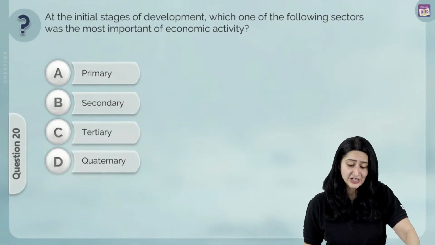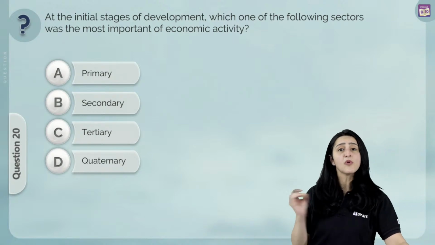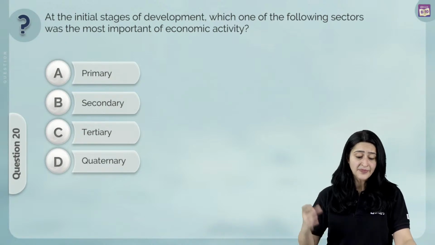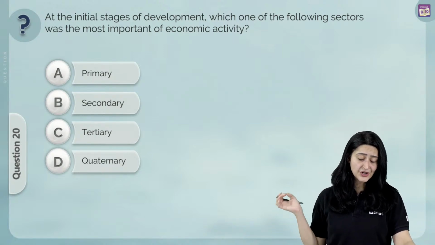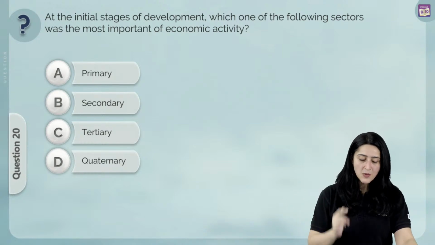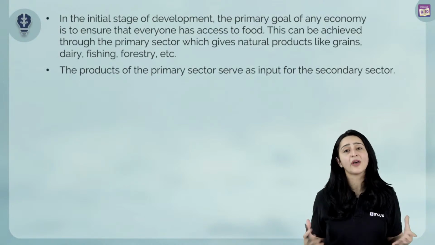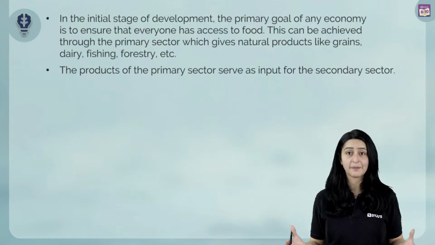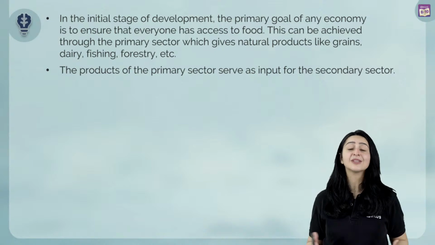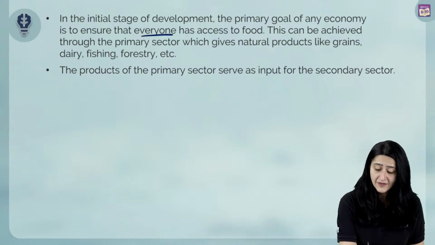At the initial stages of development, which one of the following sectors was the most important economic activity? Was it the primary, secondary, tertiary or quaternary? Thank you, Ravindra. Think about the initial stages of development. What would be the priority? Obviously, it would be for the society to have food, access to food, survival.